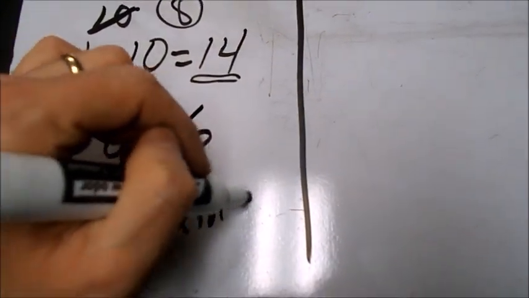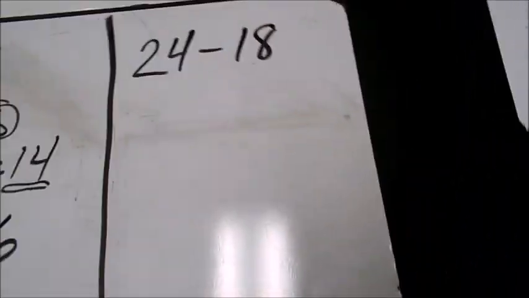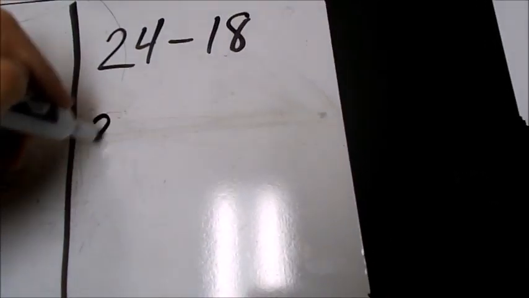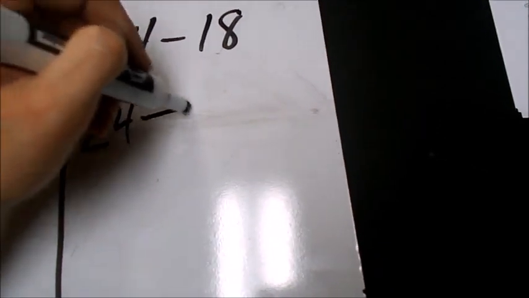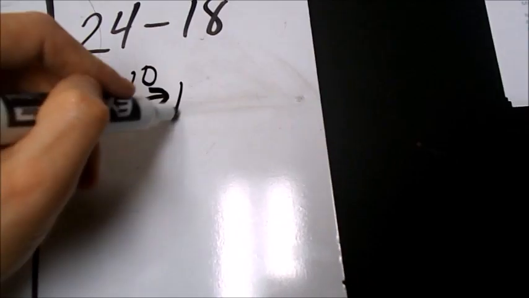Now, this is doing it by a number bond way. Another strategy that we have used and been talking about is the arrow way. In the arrow way, 24, we take out a 10, minus 10 gets me to 14. Now, because I have already taken out a 10, I have 8 left.